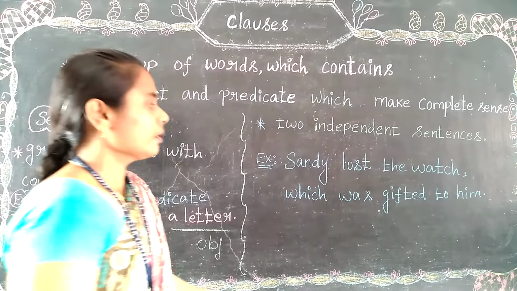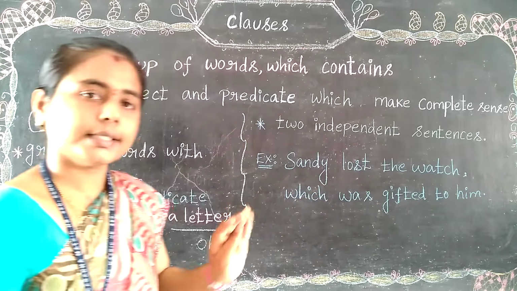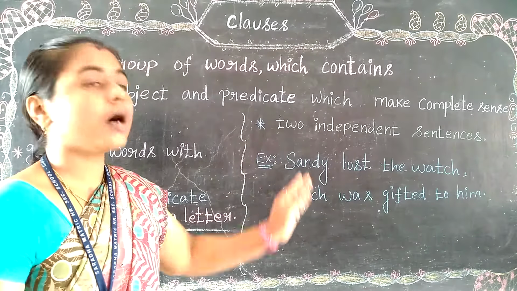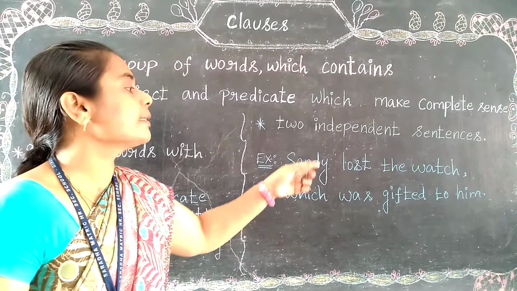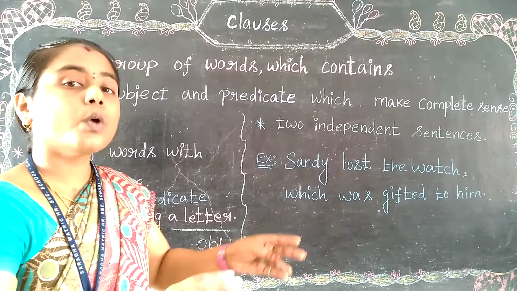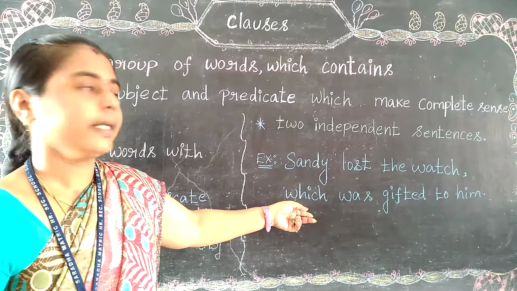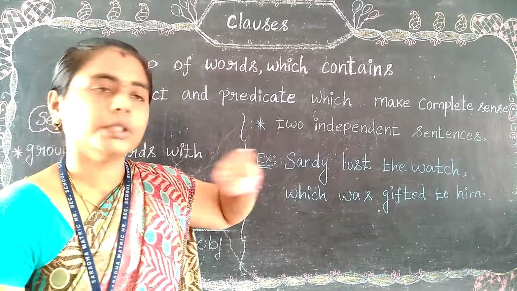Students, look at the sentence. Sandy lost the watch. Sandy is one person, so he lost the watch. He lost the watch which was gifted to him by one person. So Sandy lost the watch which was gifted to him.